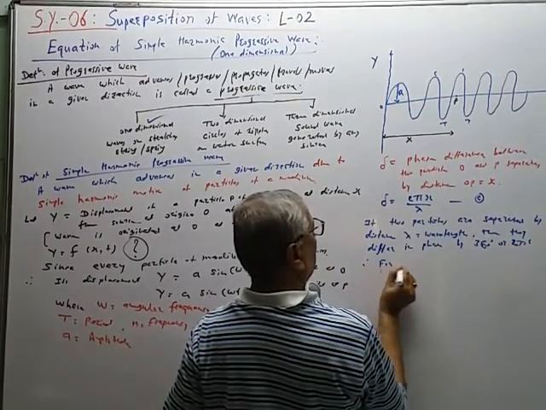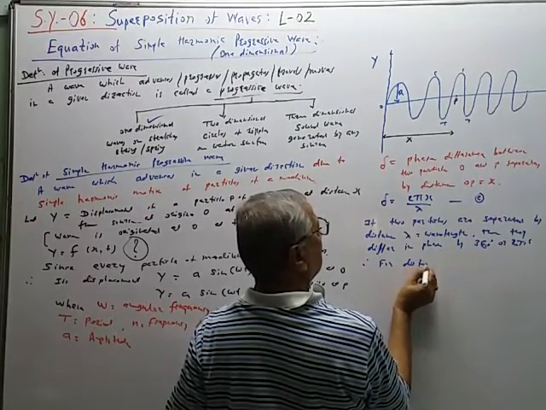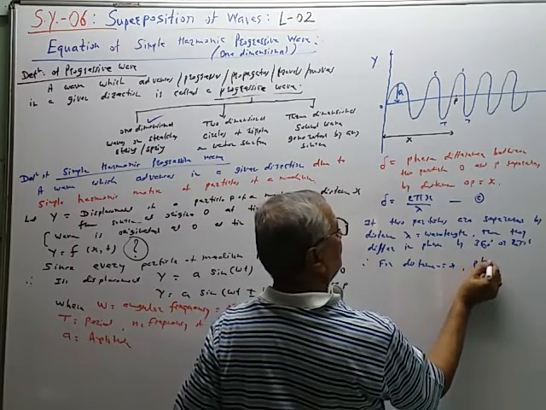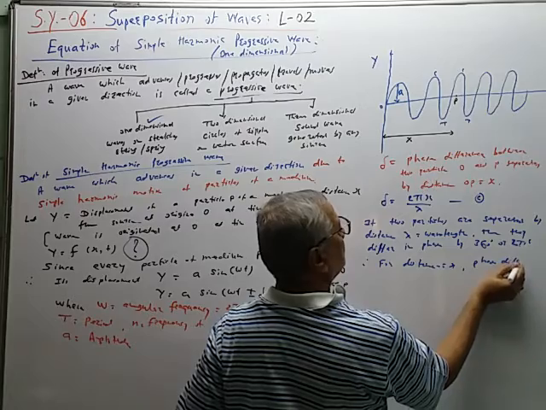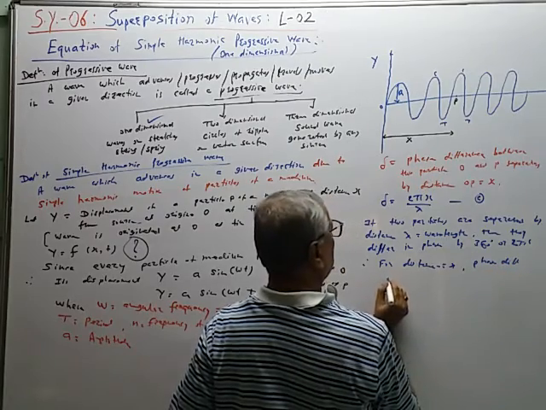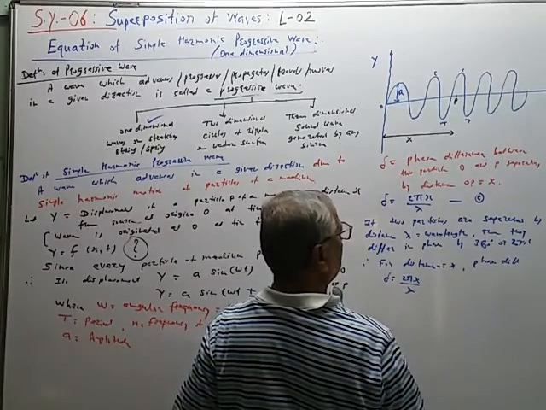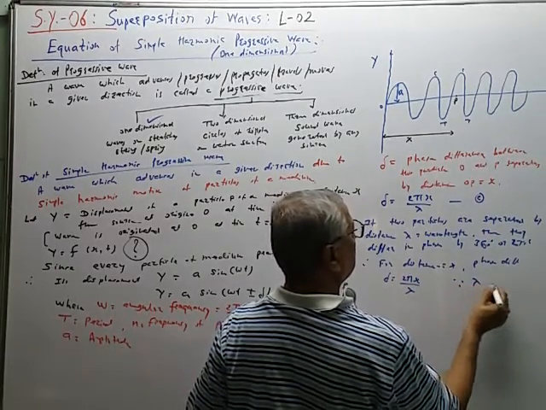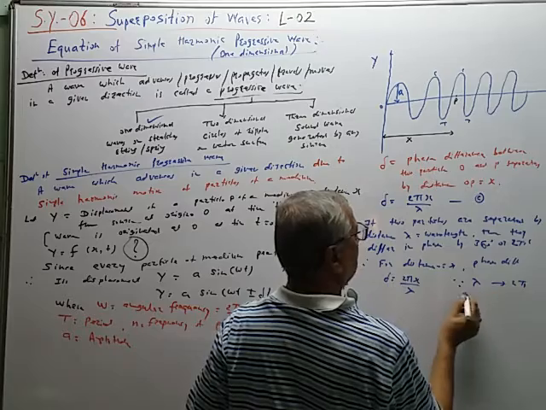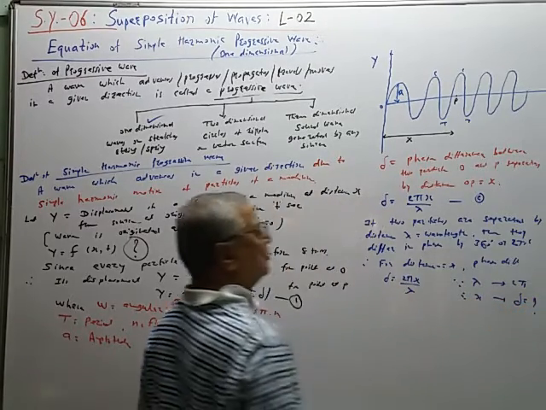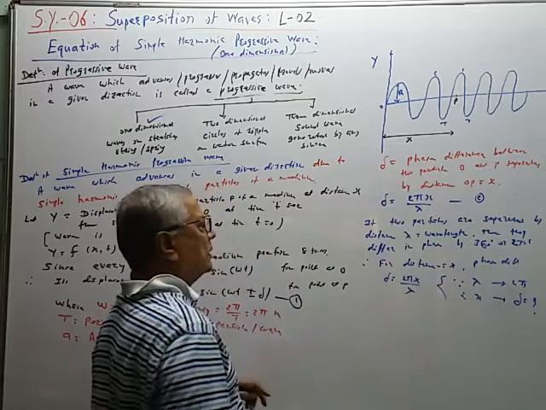Therefore, for distance x, the phase difference delta is equal to 2 pi x upon lambda. So for lambda, the phase difference is 2 pi. So for x, the phase difference is delta. Delta is equal to what?